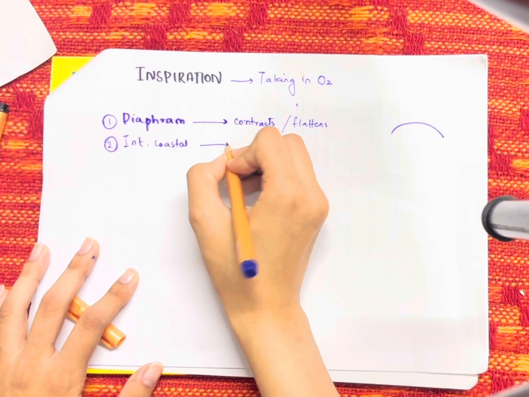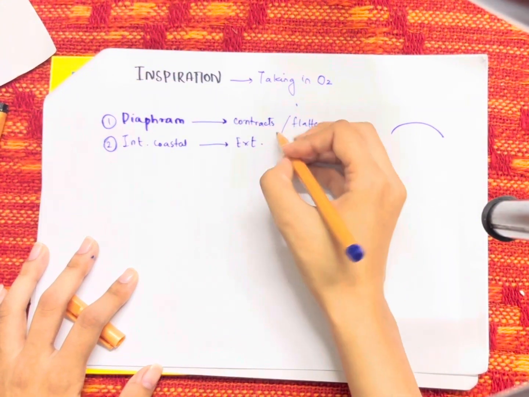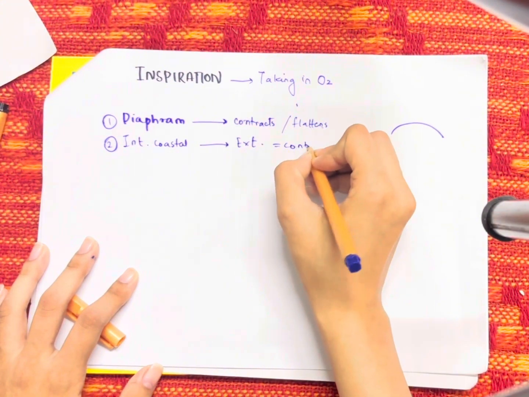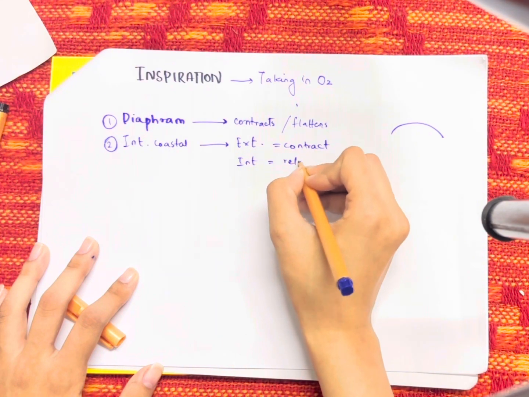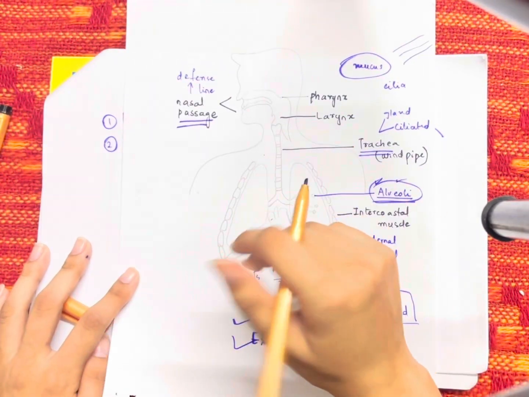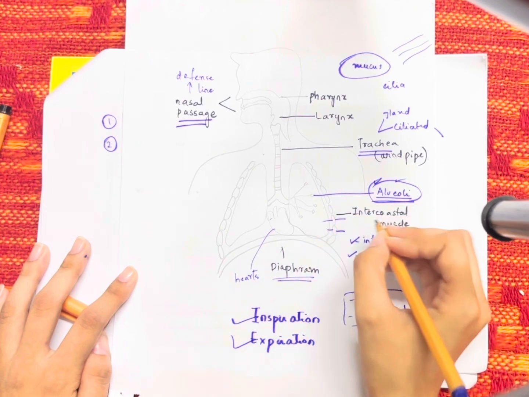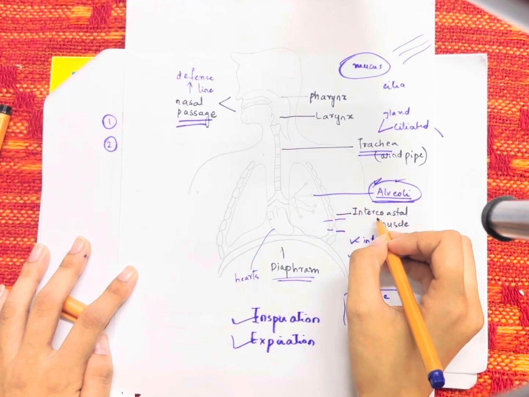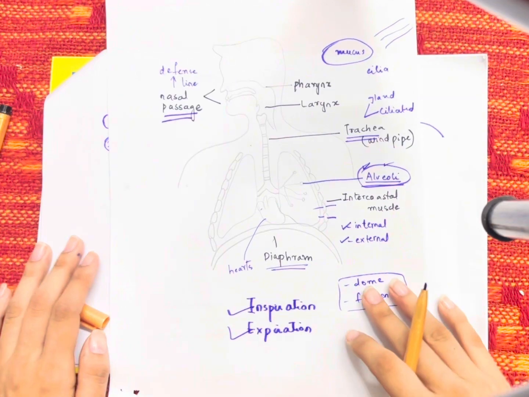When you talk about the external intercostal muscle, we say that the external intercostal muscle contracts and the internal intercostal muscle relaxes. Both of them work contradictory to one another. When one contracts, the other relaxes, and when the other relaxes, the one contracts. This is the internal and the external intercostal muscle. The one that is present on the outside is the external, and the one that is present on the inside is termed as the internal intercostal muscle.